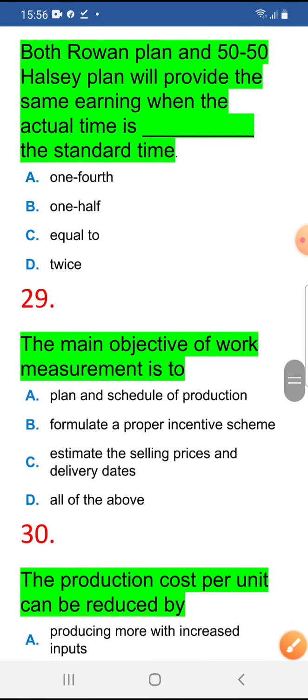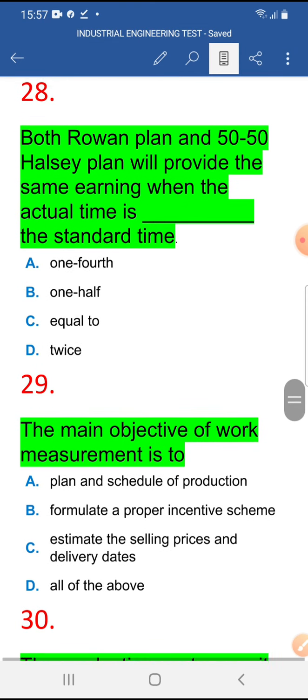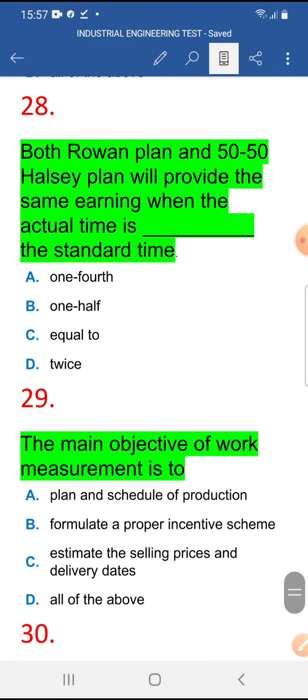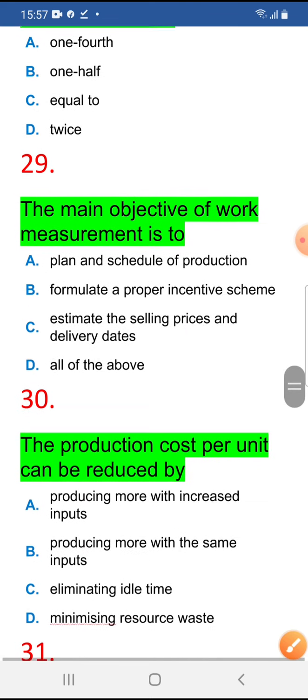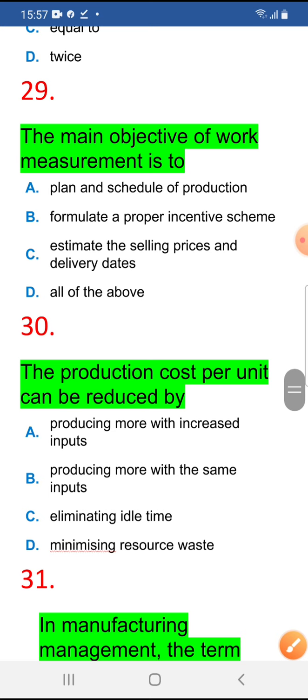Both Rowan plan and 50/50 Halsey plan will provide the same earning when the actual time is 1/2 of the standard time. Then only will both have the same earning. Okay, next, 29. The main objective of work measurement is to, all of the above, so 29 is D.